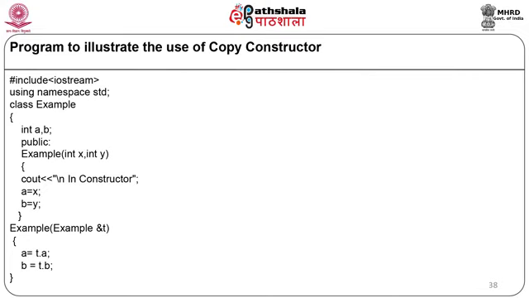Here we are now going to declare the copy constructor. It will be declared as Example, in brackets Example ampersand t. As you can see in the parameter, the same class object is taken using the ampersand sign, where this particular object is named t, which is a temporary object of the class Example. Now inside this copy constructor, we are saying a equal to t dot a, so the value of the t object is assigned to the calling object, and b equal to t dot b, the value of b is assigned to b.